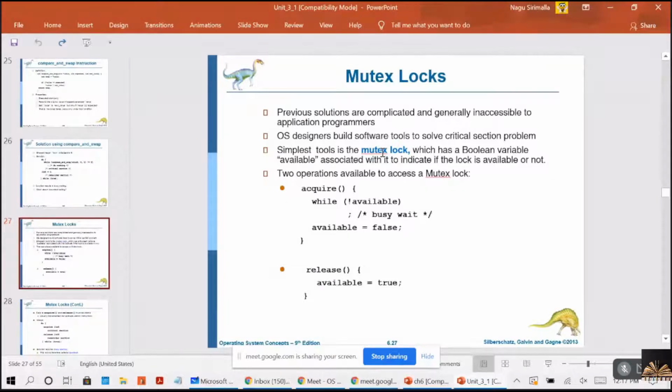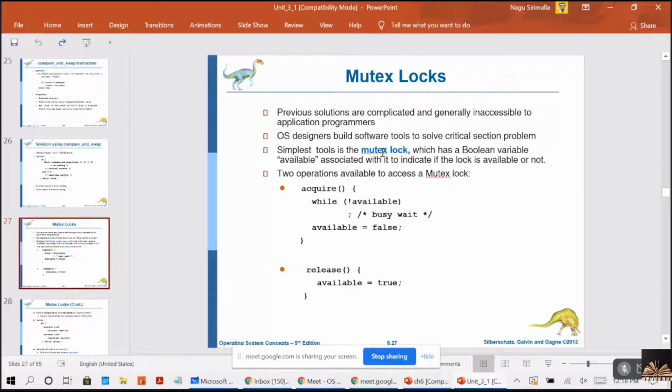And a mutex lock has a Boolean variable called available. This available will tell you whether the lock is available or not.